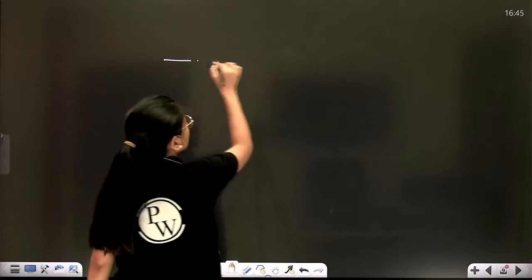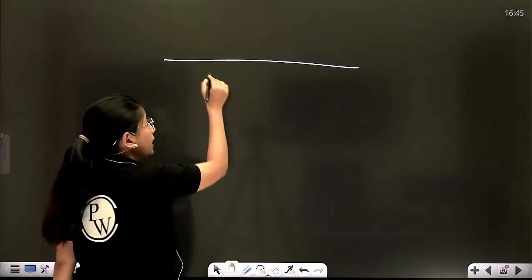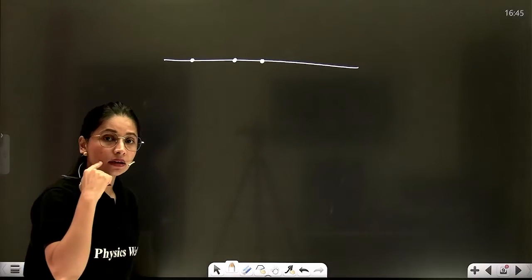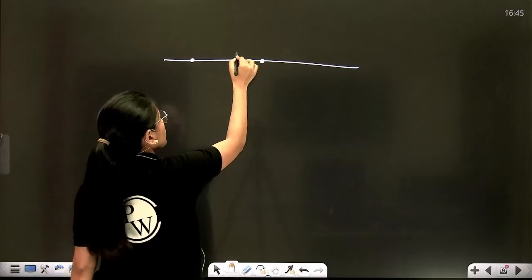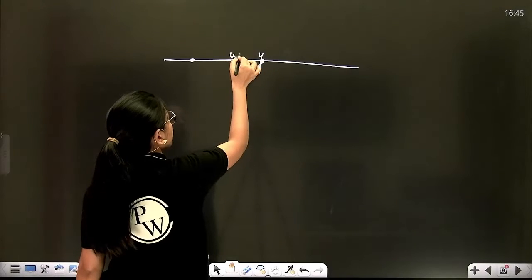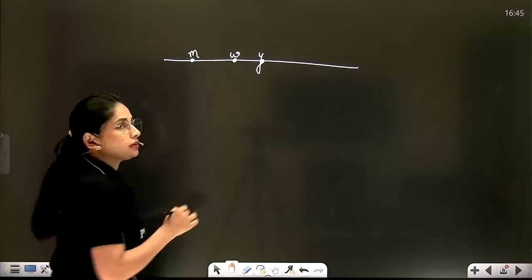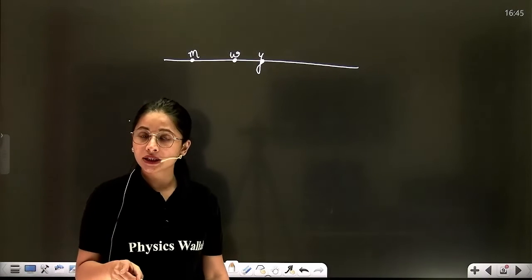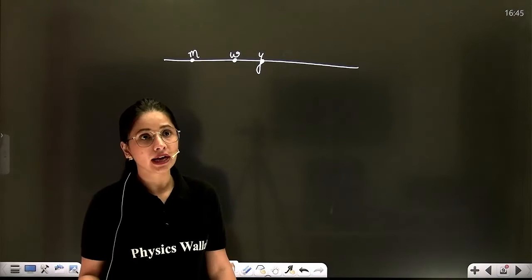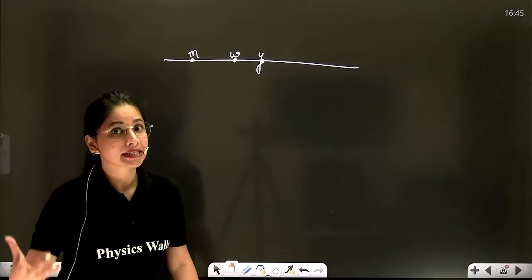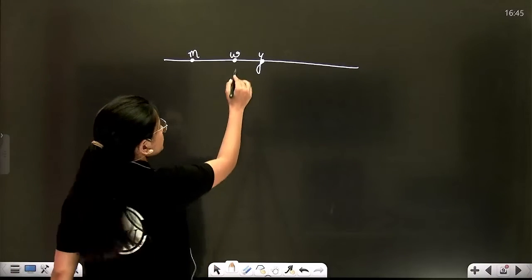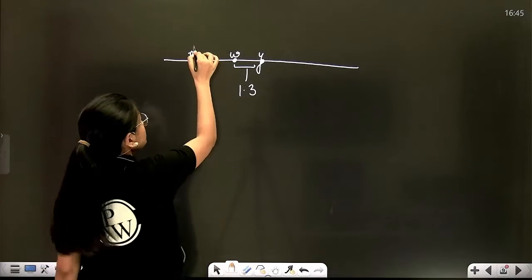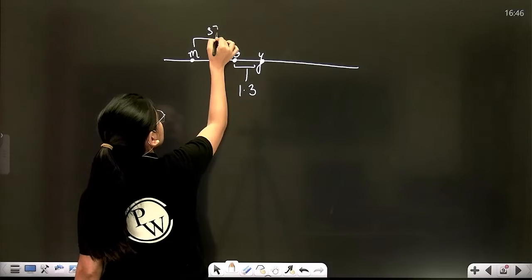Okay, now just see. This is, suppose, my chromosome. Three genes are located on the chromosome: the Y gene, W gene, and M gene. The Y gene controls the body color of Drosophila, the W gene controls the eye color, and the M gene controls the wing size. Now, the distance between these two is 1.3, and between these two is 37.2.